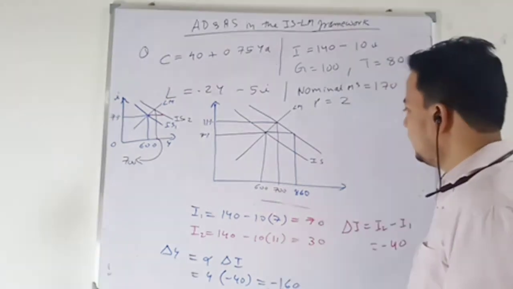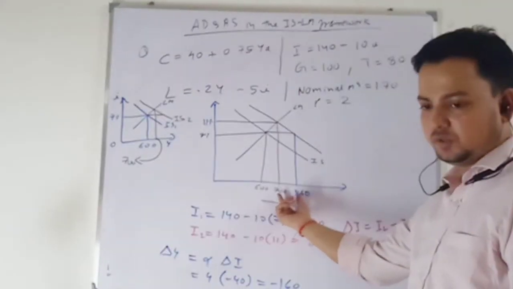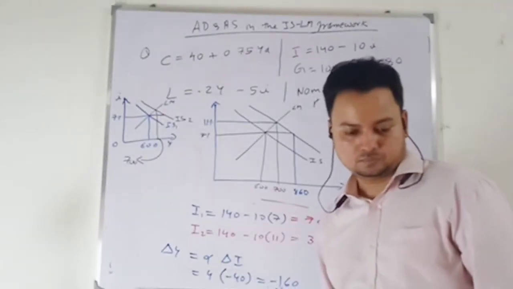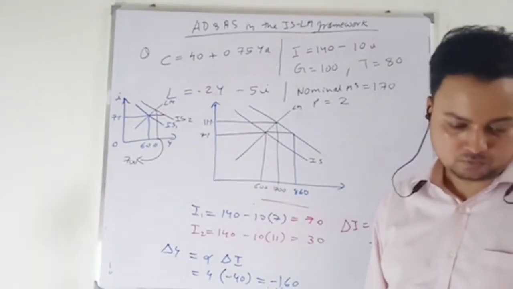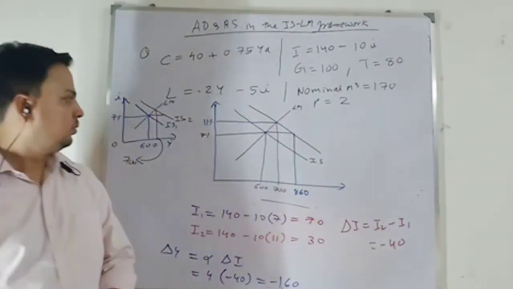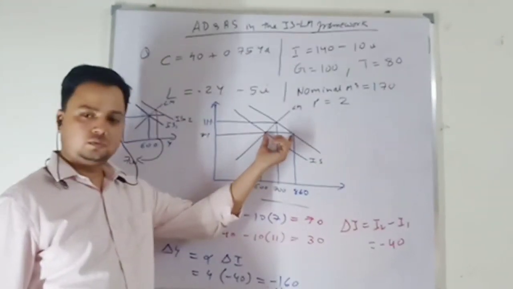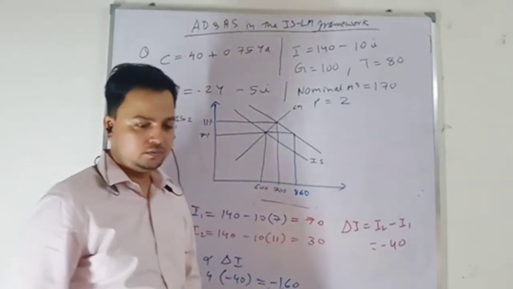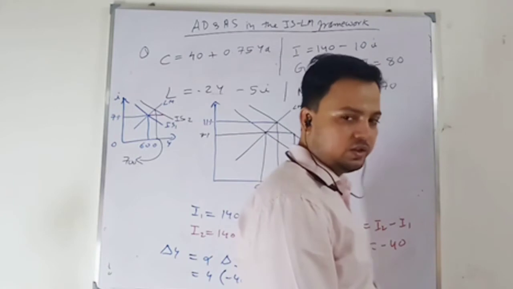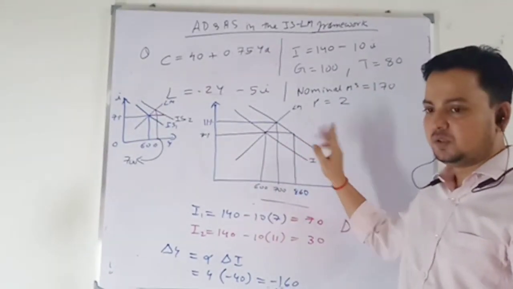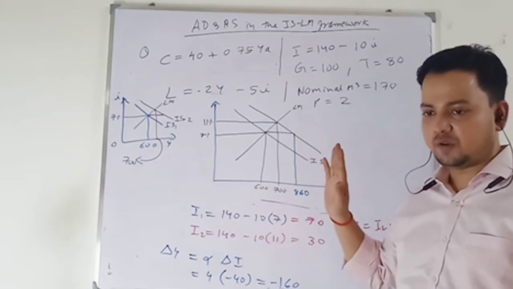Next, write down: in order to eliminate this crowding out, or to realize the full multiplier value, the multiplier times change in government expenditure, that means I want my output to be this much and there is no decline in private investment.